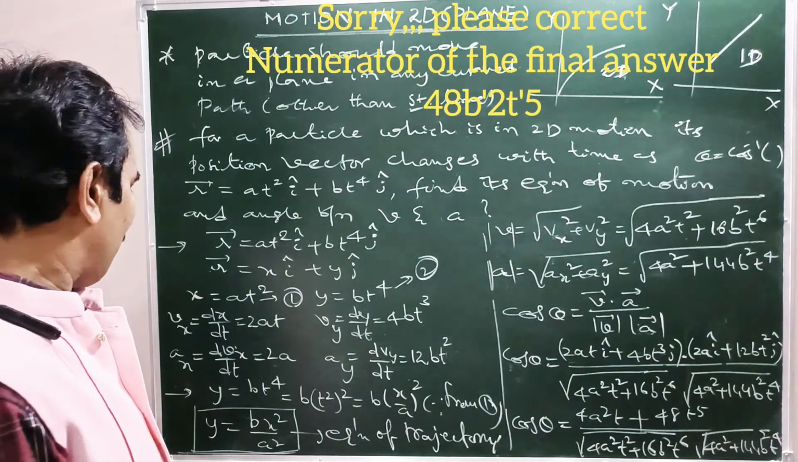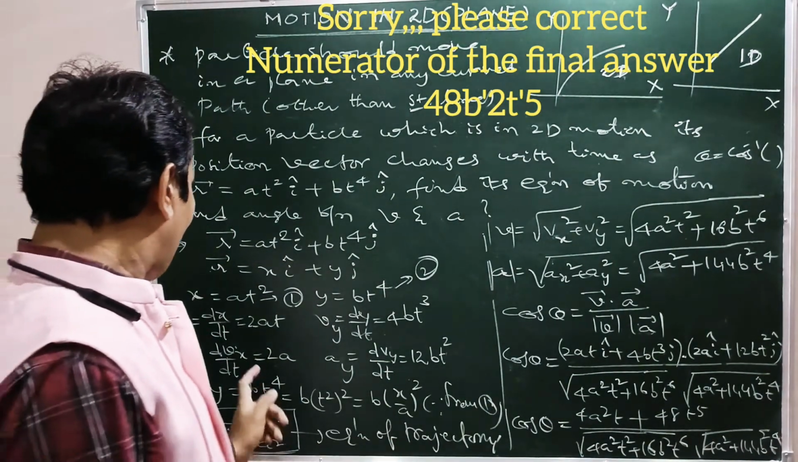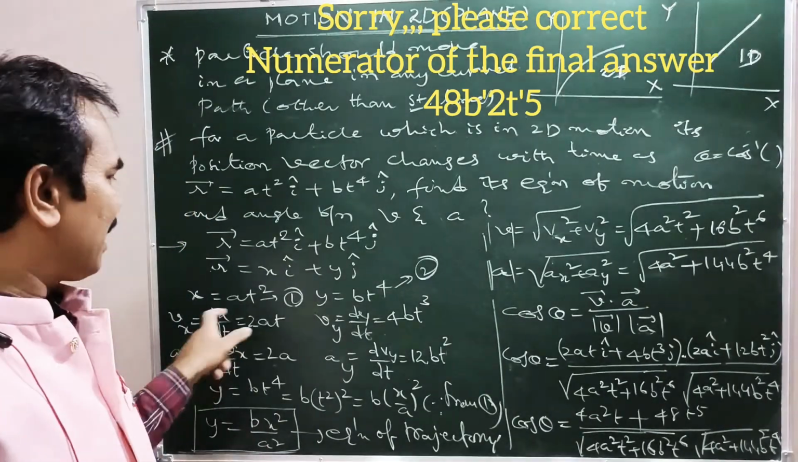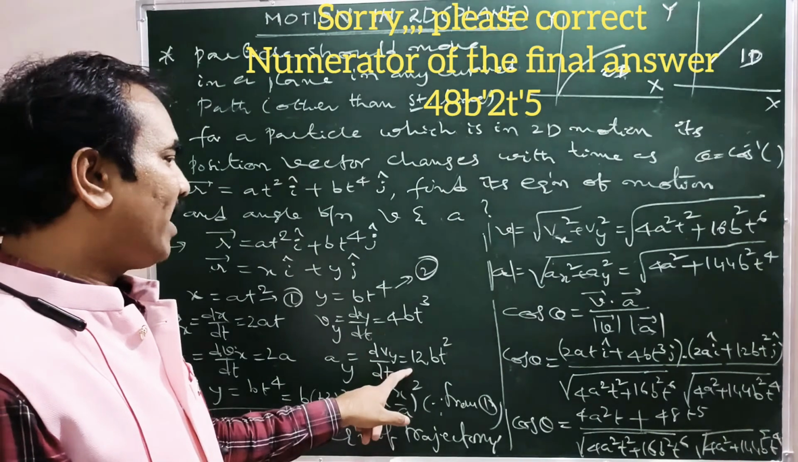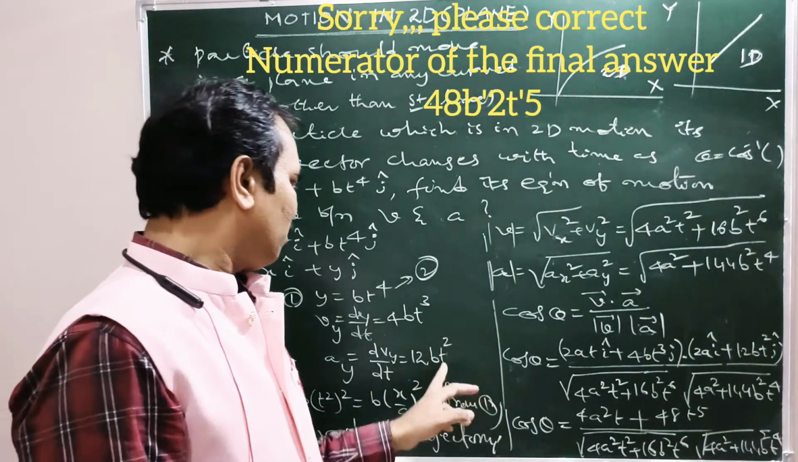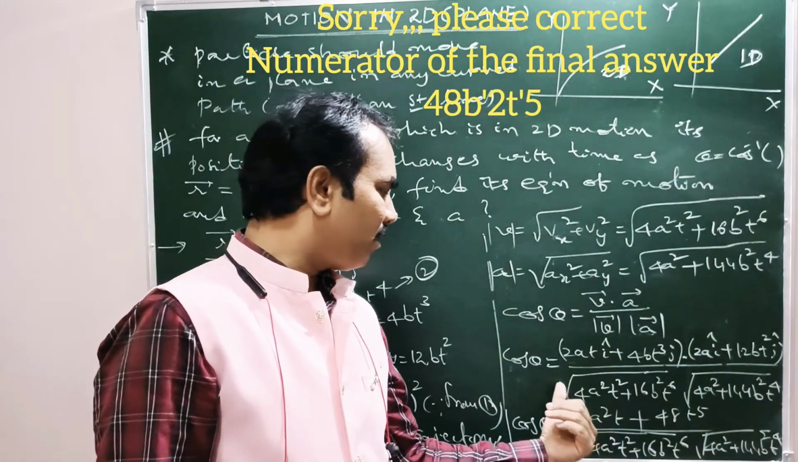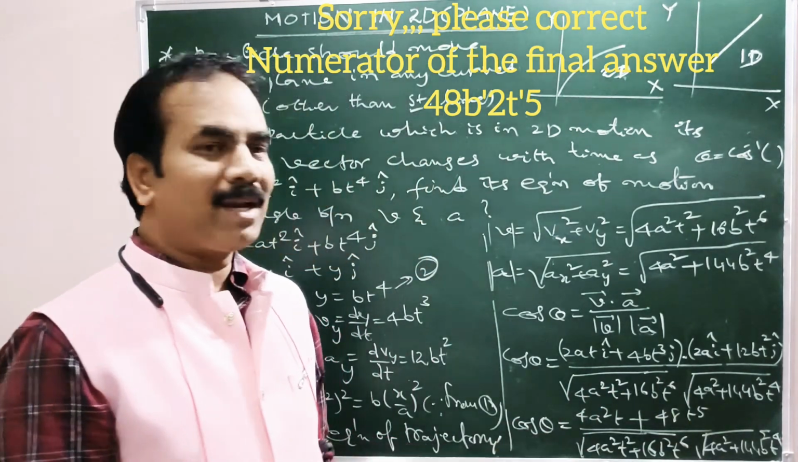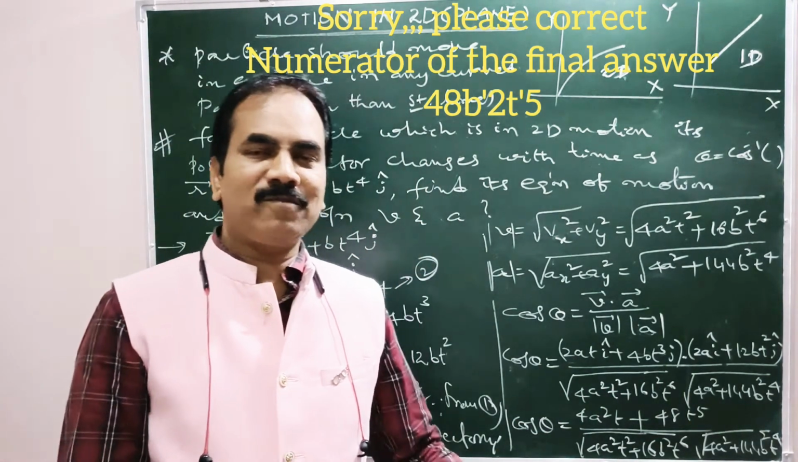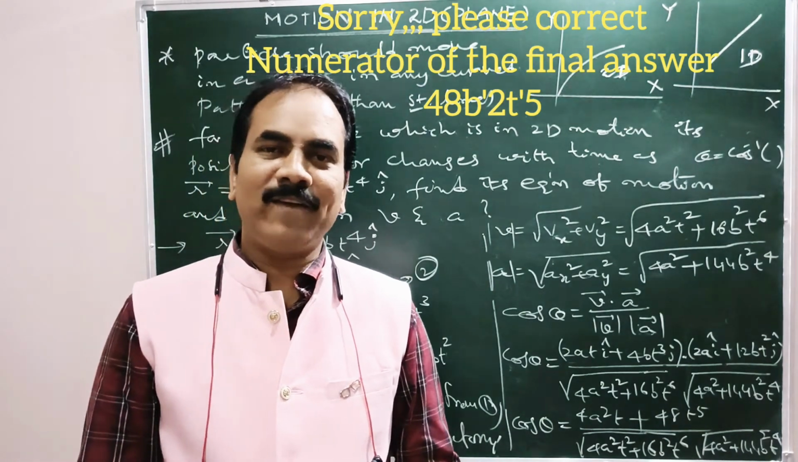So V bar dot A bar, complete. V bar means Vx into i cap plus Vy into j cap. A bar means Ax into i cap plus Ay into j cap. Divided by mod V bar into mod A bar. So that's how one can find the angle between the velocity vector and the acceleration vector.